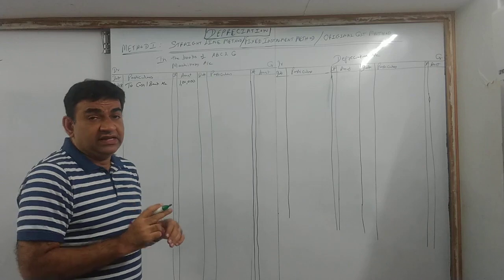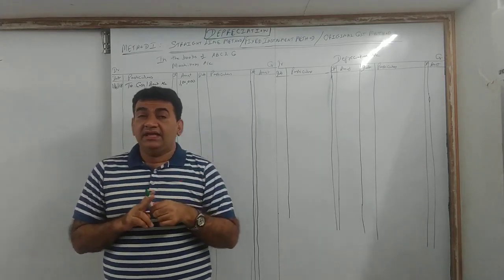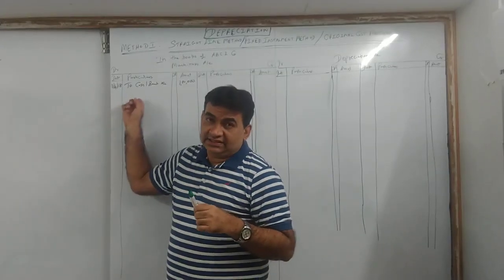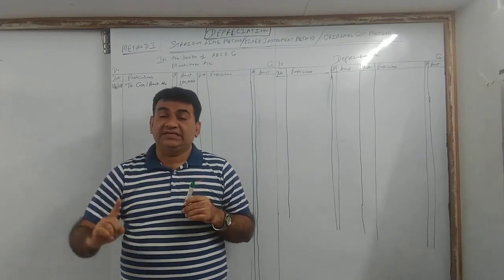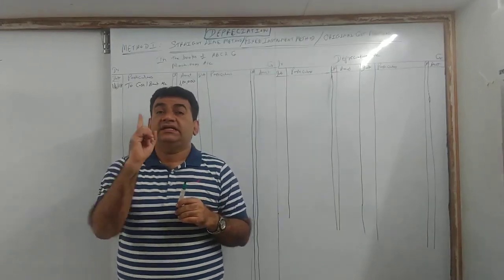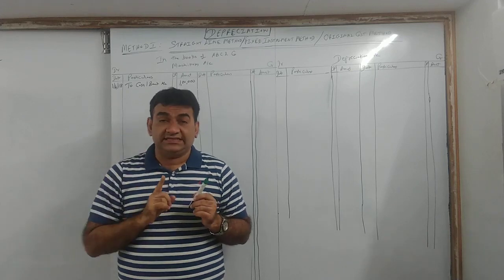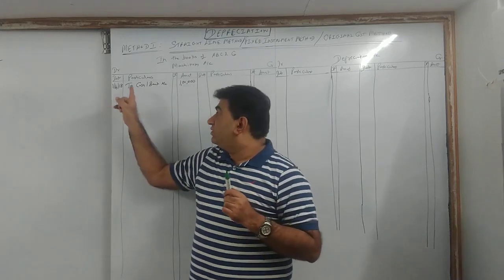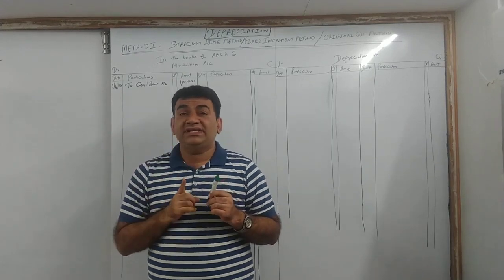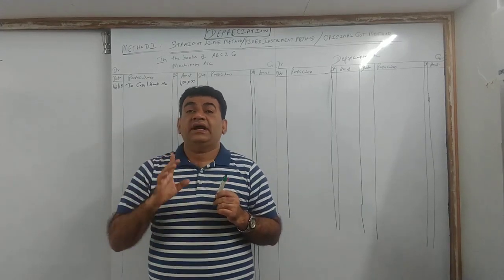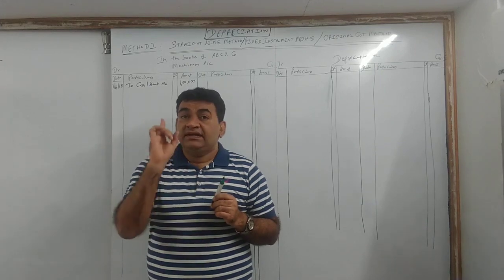Now listen very carefully. I bought this asset. I will provide depreciation every year till the time I am using the asset. Today I am purchasing on 1st April 18. I will keep on providing depreciation till the time I am using the asset.